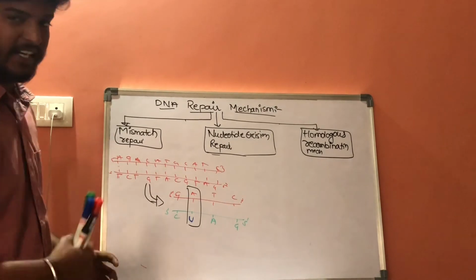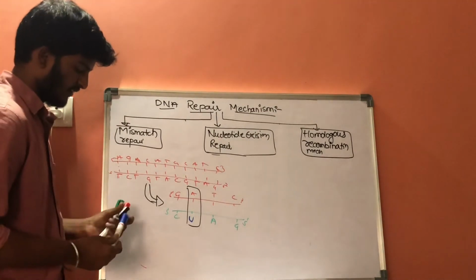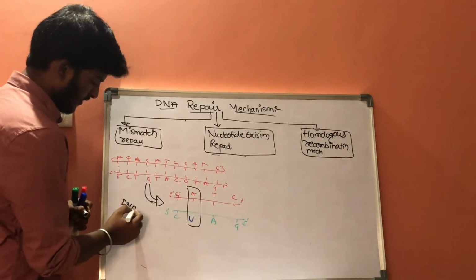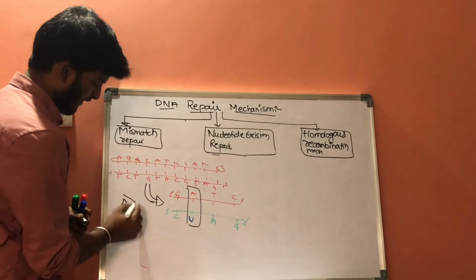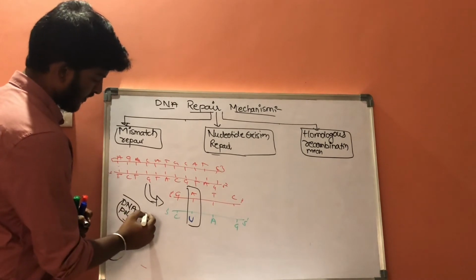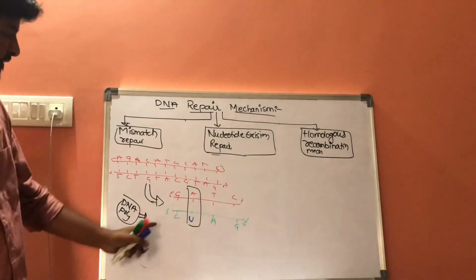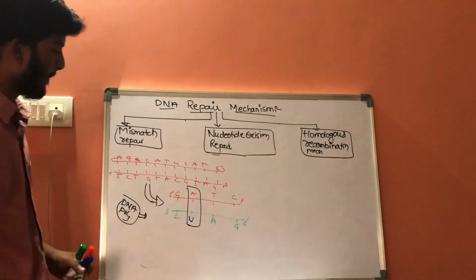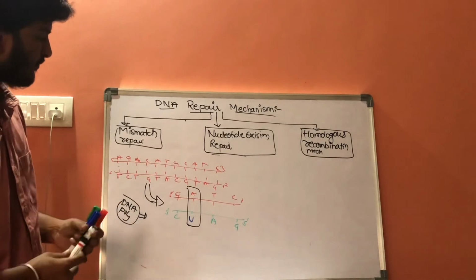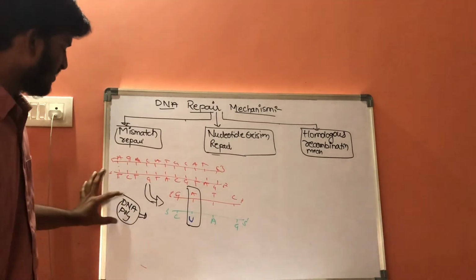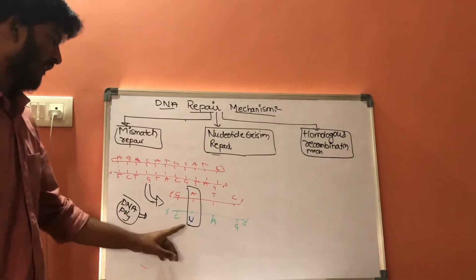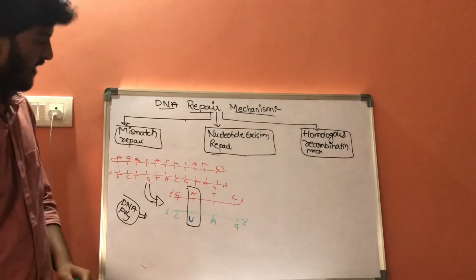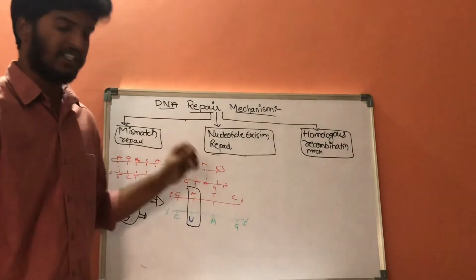Now, the DNA polymerase enzyme comes into action. It helps in proofreading. First of all, it reads this genetic material and checks it. Now, how will this DNA polymerase enzyme detect the abnormality only in the daughter chain, whereas it does not detect the abnormalities in the parent chain?